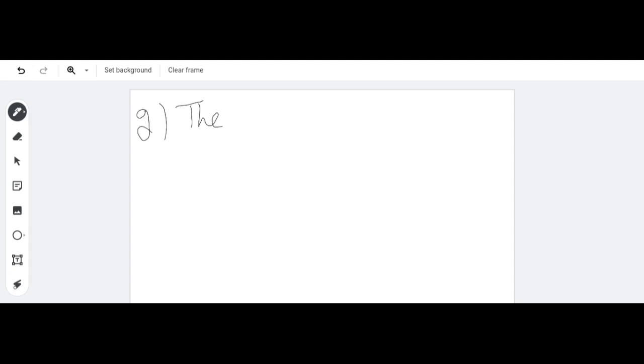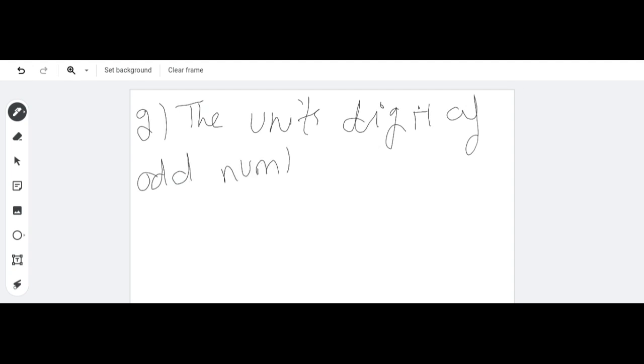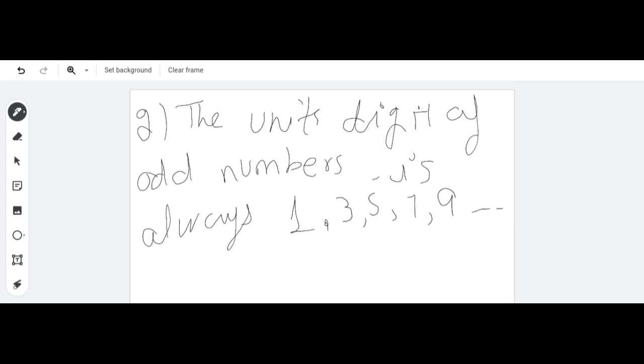Now you have to write the answer of G. The units digit of odd numbers is always 1, 3, 5, 7, 9, and so on. Remember these numbers next time, okay? So what are the even numbers?